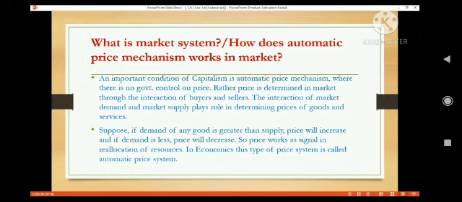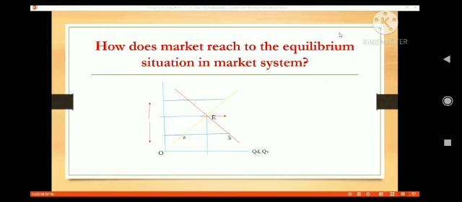So where demand is high, that is what consumers want. In the market system, all businesses want to satisfy consumers, and so resource allocation becomes proper. In economics, this type of price system is called the automatic price system. Now I am discussing how the market reaches the equilibrium situation by graph.